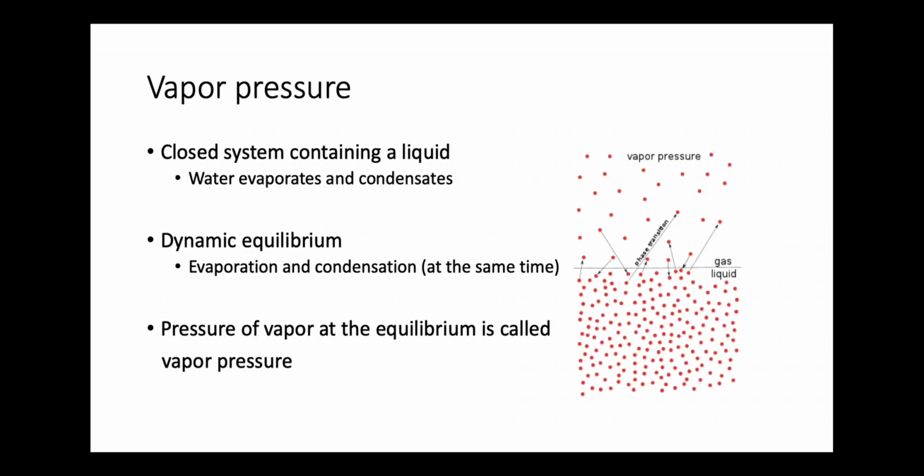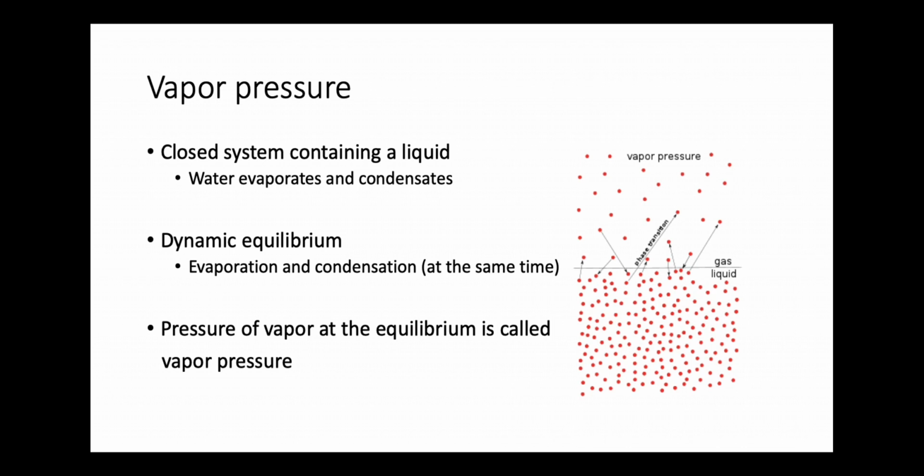So how does it work? We see the picture here. We have a liquid and some molecules can escape and they're now vapor. And also some molecules will lose kinetic energy and then they condense. So molecules evaporate, molecules condense. And at some time we have an equilibrium. It's a dynamic one. Molecules escape to vapor and molecules from vapor go back to liquid.